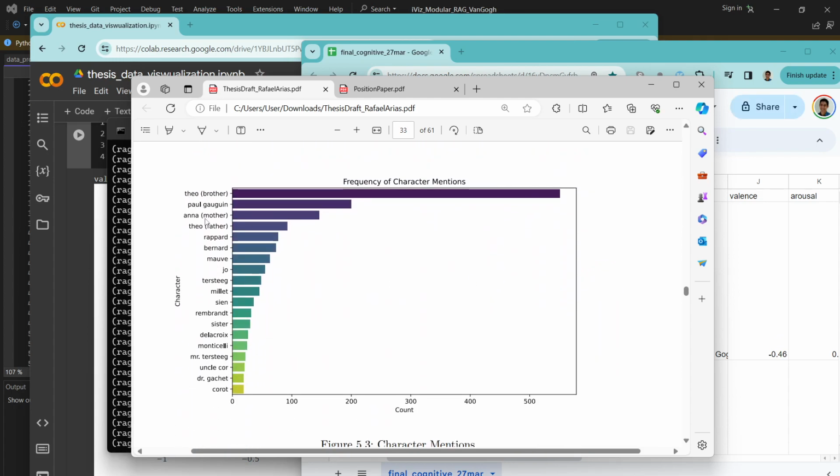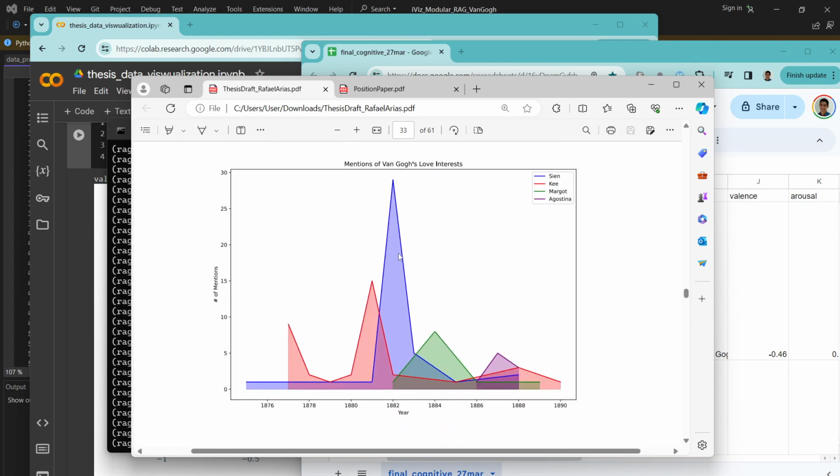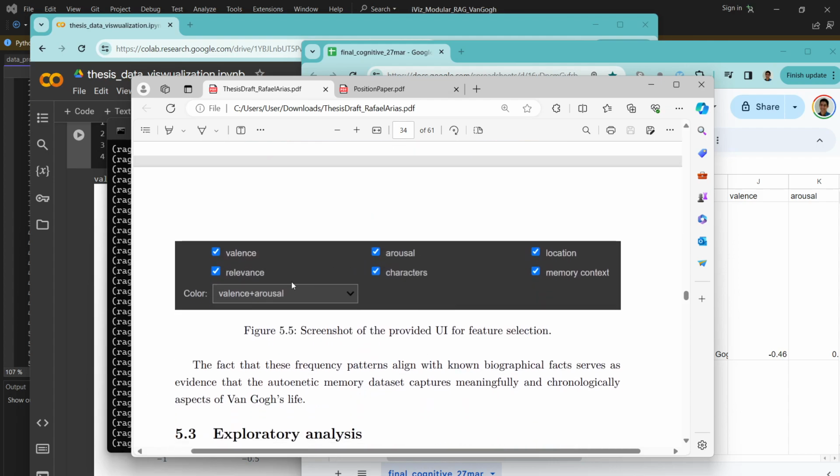We also checked how many times each character was mentioned in his autonoetic, or rather episodic, memories. For example, we extracted the mentions of his love interests, and all of these peaks happen exactly when we know for a fact that Van Gogh had these romantic interests. We also created this system.